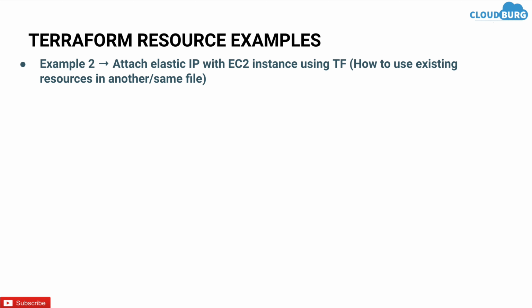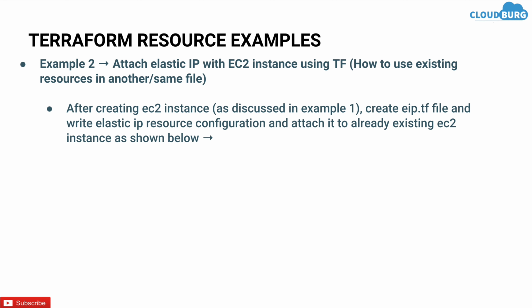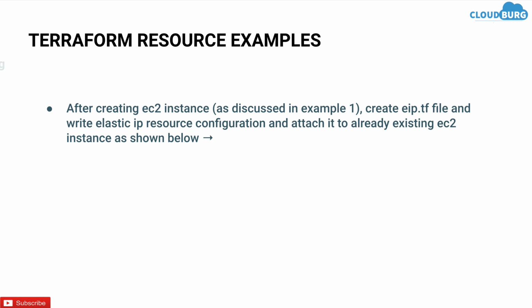Second example is how to use an existing resource in another or the same file. So I'm going to attach one elastic IP to the EC2 instance that we created in example 1 using Terraform. After creating the EC2 instance, as we discussed in example number 1, let's create one EIP file, say eip.tf, and write the elastic IP resource configuration in it and attach it to the already existing EC2 instance as shown below.